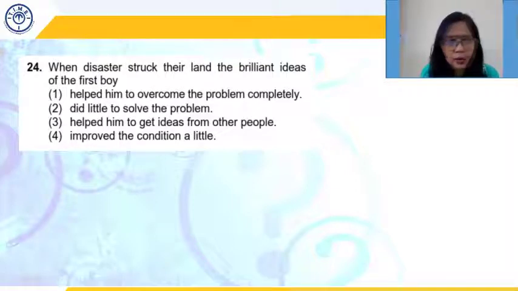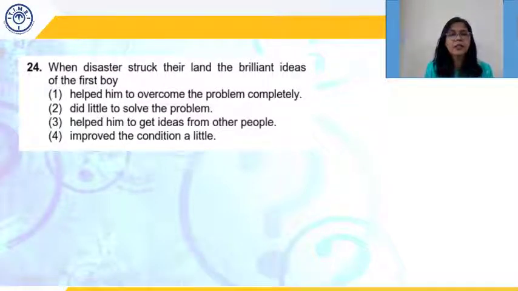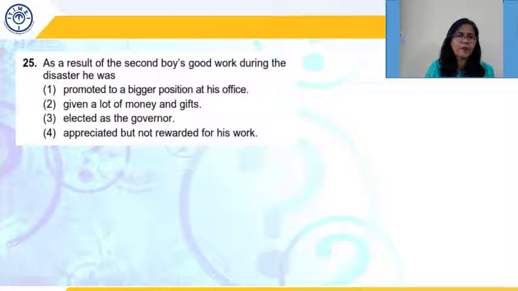When disaster struck their land, the brilliant ideas of the first boy helped him overcome the problem completely. No, that completely part is wrong. Did little to solve the problem. Did little. Now see, a little grammatical thing over here. Little would mean almost nothing. So did little to solve the problem? Again, no. Helped him to get ideas from other people. Not mentioned. Improve the condition a little. A little, that means to some extent, not completely. So this is what is mentioned there. So 24th, option 4. See, grammar also plays a role.